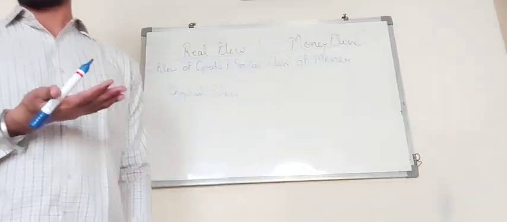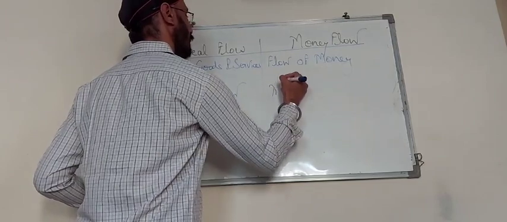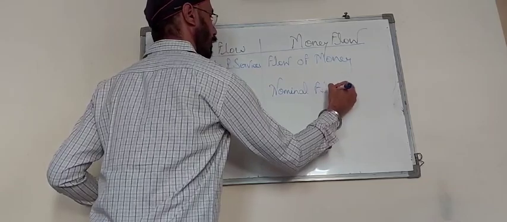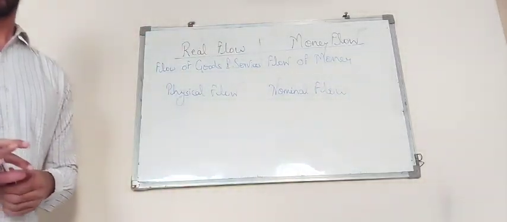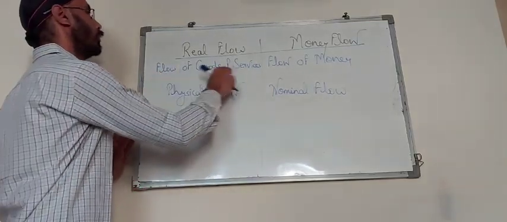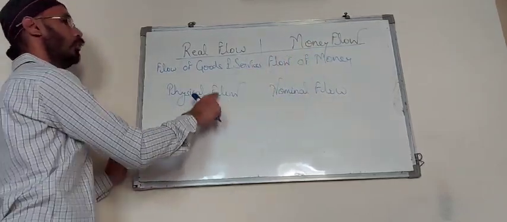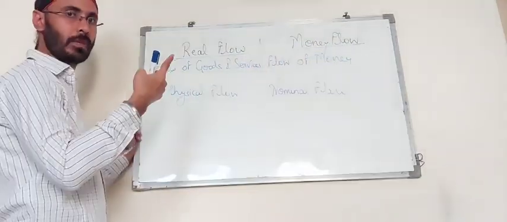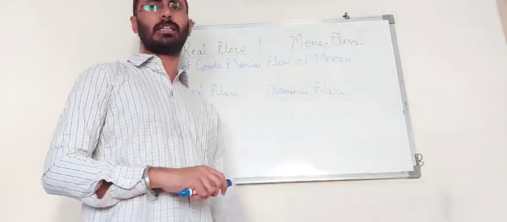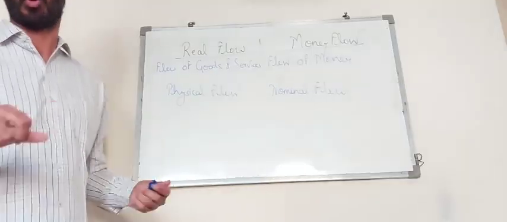On the other hand side, when we talk about the money flow, it is quite obvious that these are also known as the nominal flow. So, in other words, if we talk about the basic activities, when we talk about flow of goods and services, it is real flow. When we talk about the flow of money, it is money flow. It is the physical flow among the different sectors of the economy, whereas this is the nominal flow, because nominal is not considered in the real term. Real terms are the physical products that are being considered more important.